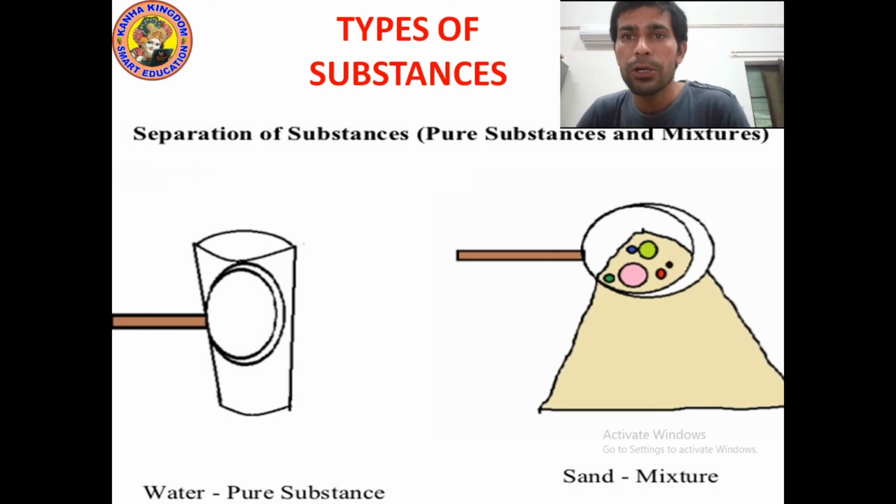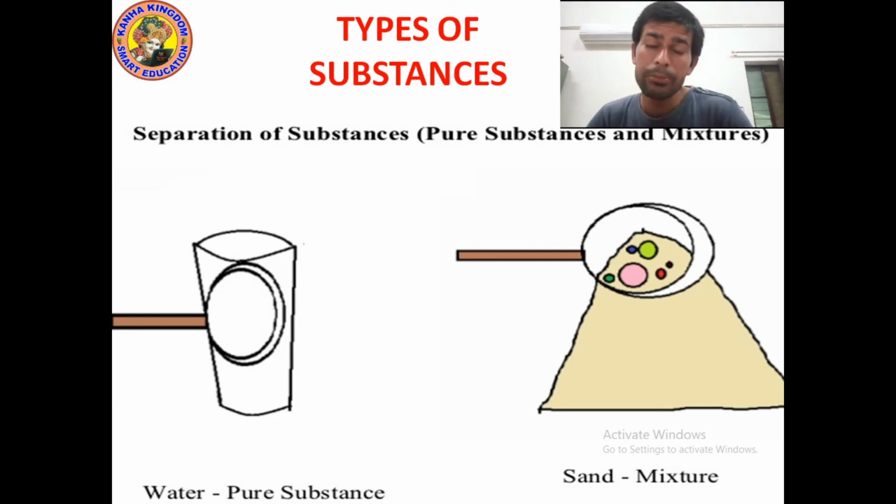What is the meaning of pure substance? A pure substance has only one type of component, while a mixture has different kinds of components. A mixture can have germs, dust particles. If I talk about air, air is a mixture of different gases.